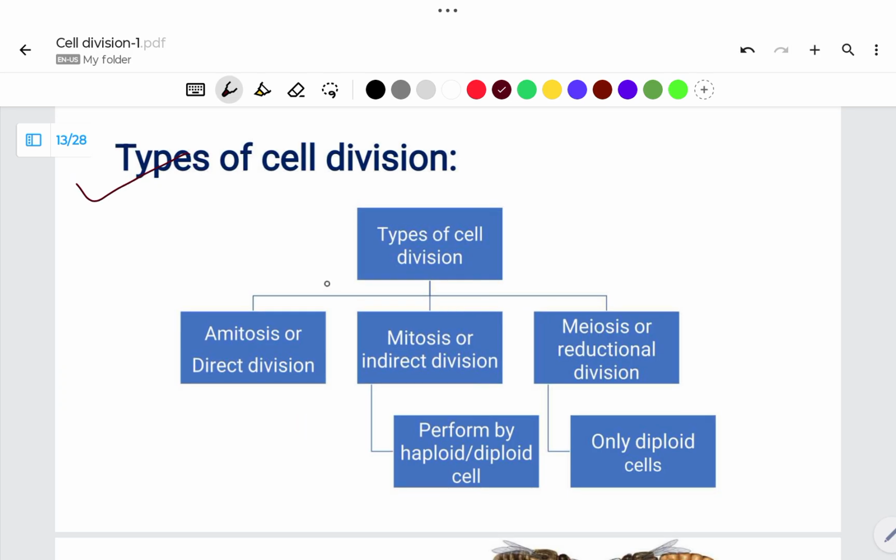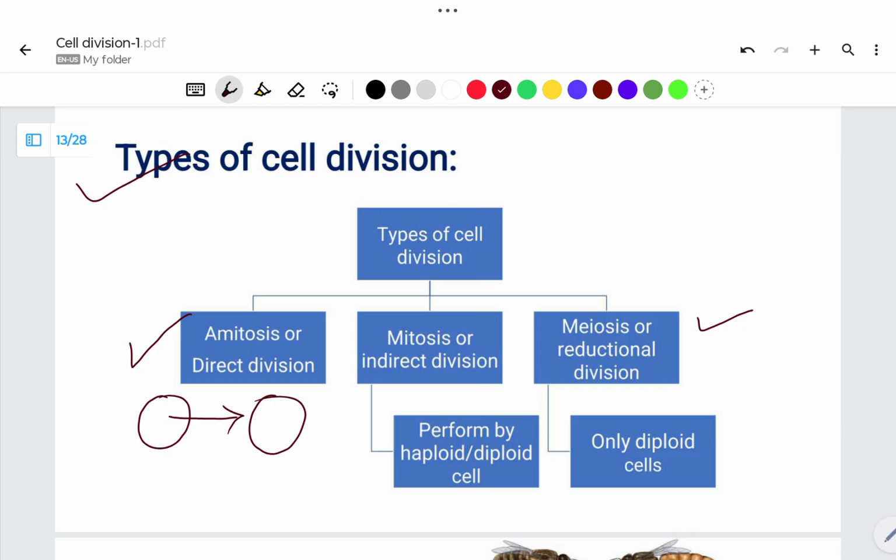Cells divide in different manners. Either amitosis, which means direct division from an existing cell, where a new cell is directly formed without a cell cycle. Or mitosis, or indirect division, which is performed by a haploid or diploid cell. And meiosis, which is a reductional division, where only a diploid cell produces.